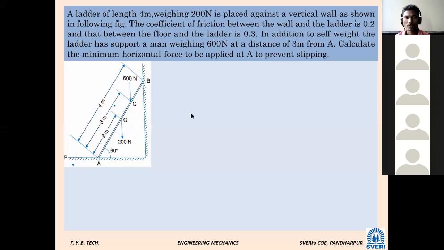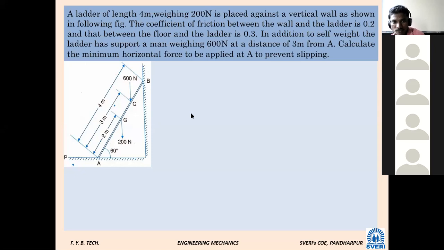Sorali, you read. Problem 43. A ladder of length 4 meters weighing 200 Newton is placed against a vertical wall as shown in the following figure. The coefficient of friction between the wall and the ladder is 0.2 and that between the floor and the ladder is 0.3. In addition to self-weight, the ladder has to support a man weighing 600 Newton at a distance of 3 meters from A. Calculate the minimum horizontal force to be applied at A to prevent slipping.